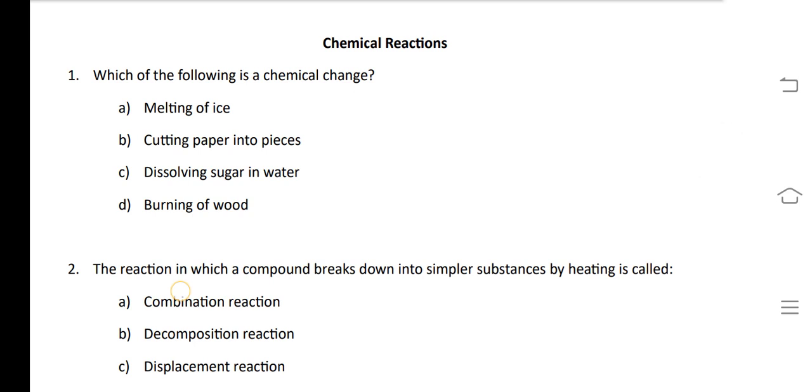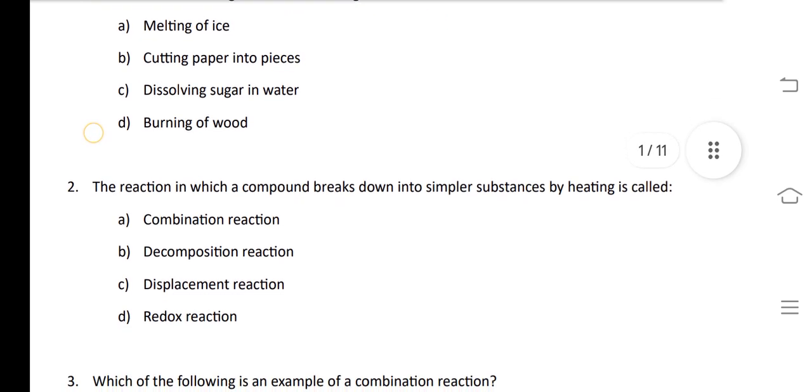And option number C, that is dissolving sugar in water, is also a kind of physical change. Whereas option number D, that is burning of wood, that will convert the wood into ash, is a chemical change. So answer of first question is option D.